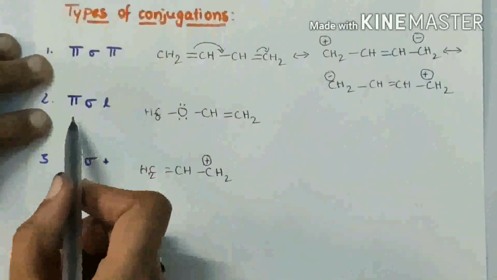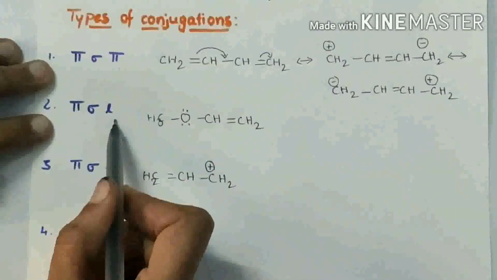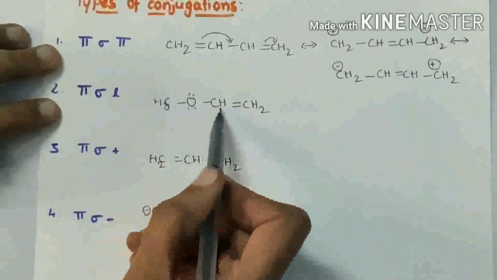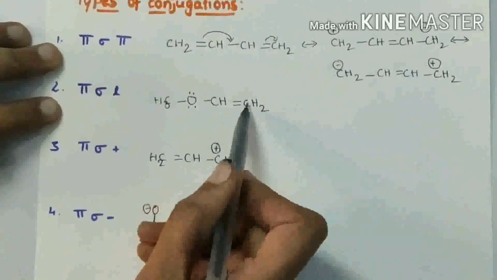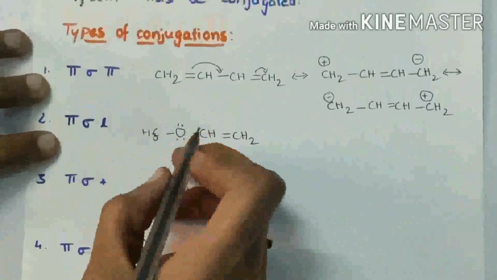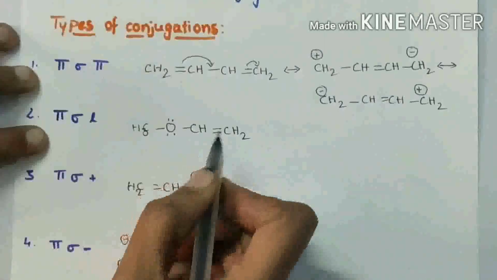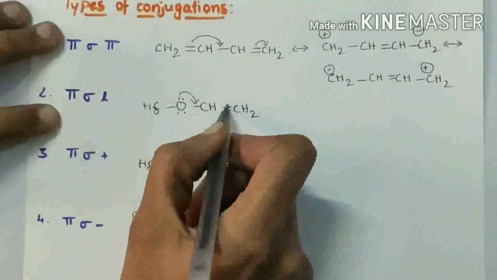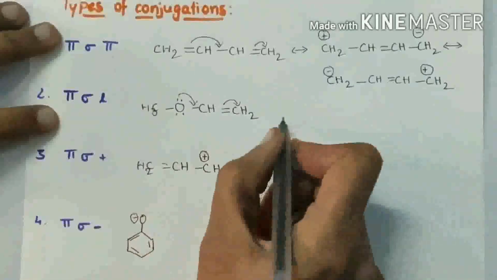And the next case: pi, sigma and lone pair of electrons. These are lone pair electrons, sigma and pi. This is the one case. Let us write the resonance structure for this compound. These electrons are shifted here, and these pi electrons are shifted here.